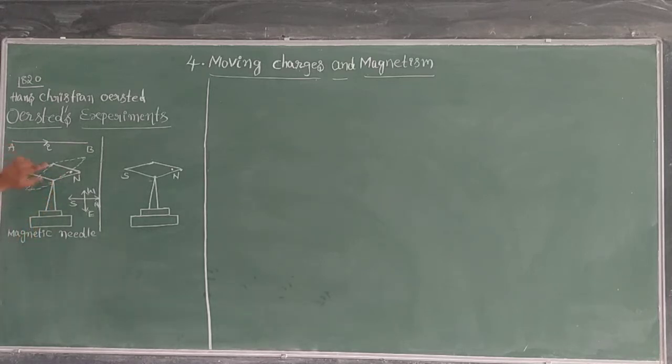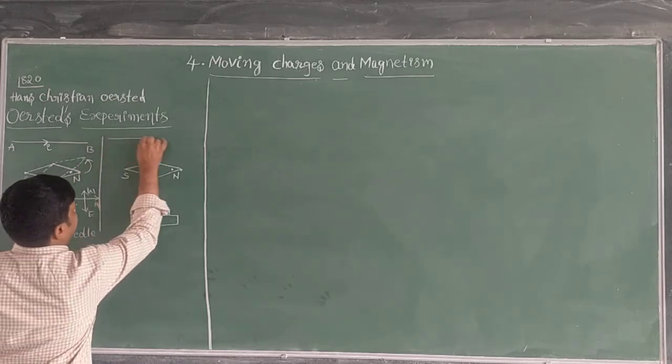Right. Initially, see, this is the north pole of the needle. How is it deflecting? Like this. The north pole is deflecting in this direction, that means the north pole of the needle is deflecting towards the west direction.